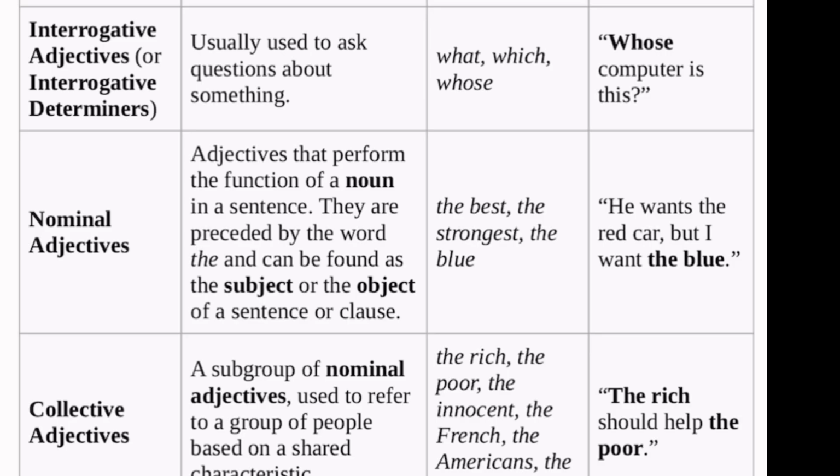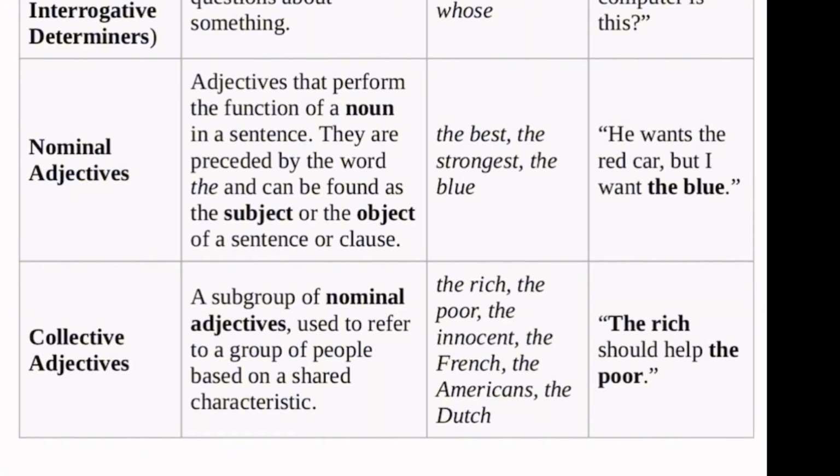Then we have collective adjective. That's a subgroup of nominal adjective too. It is used to refer to a group of people based on shared characteristics. For instance, the rich. The rich is talking about all the rich people, while the poor is talking about all the poor people. The innocent, the French, the Americans, the Dutch. Please, always remember, immediately you use the with an adjective, it has already changed to a noun. Do you understand? The rich should help the poor.